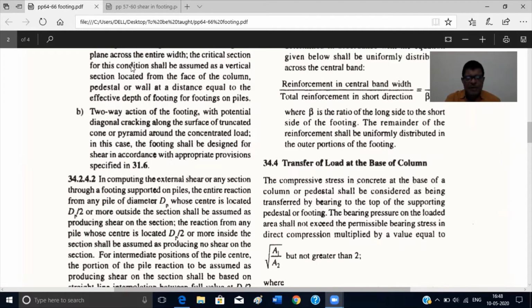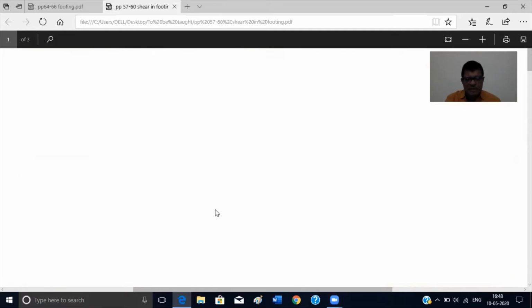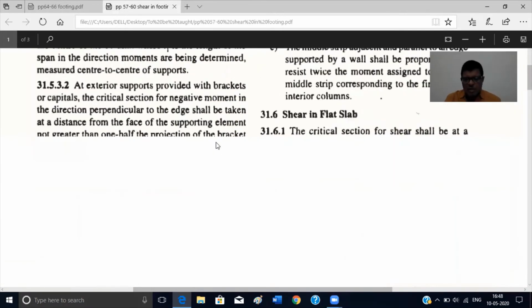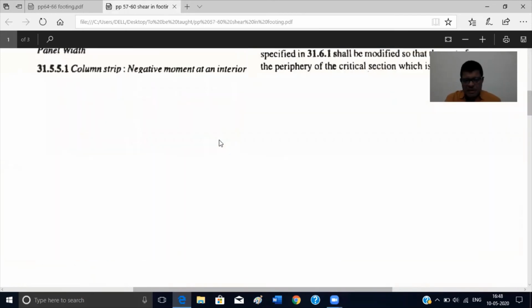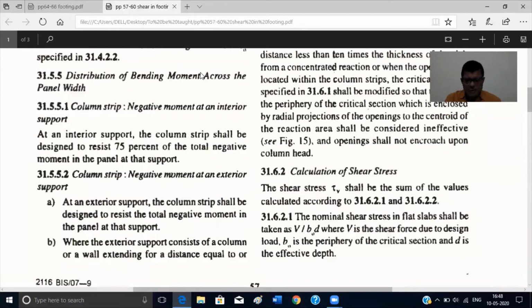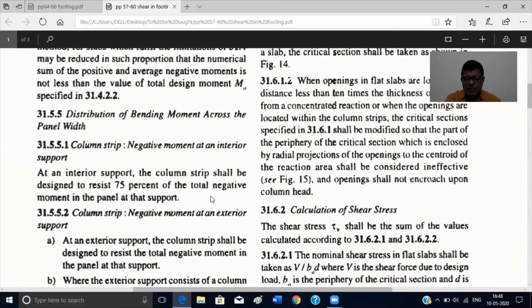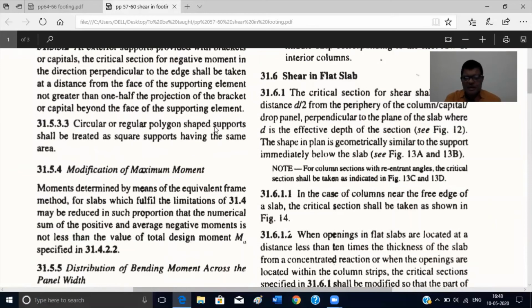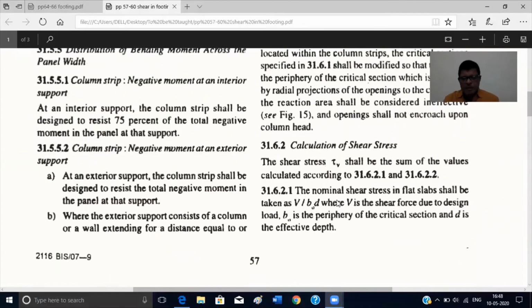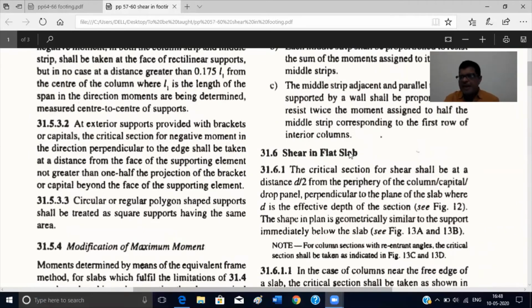So now go to the page 31.6 of your code. The page number is 57. Go to page number 57. So now in page 57, you can see this. Okay. So what is written here? Shear in flat slab. So the behavior will look like a flat slab.